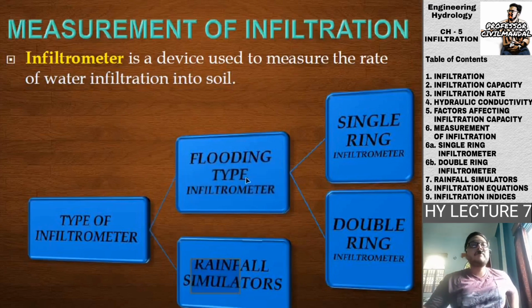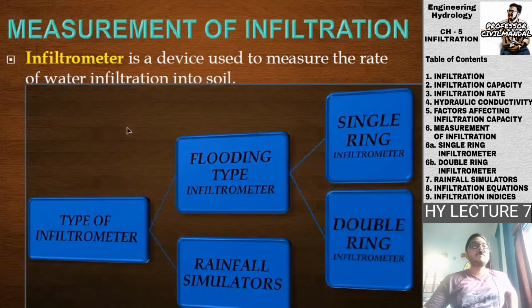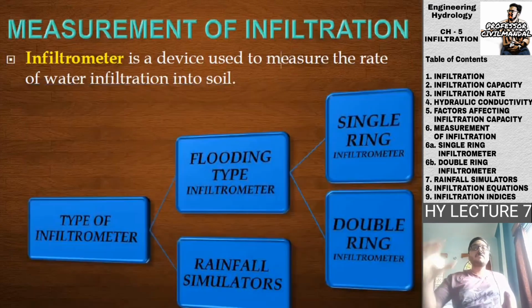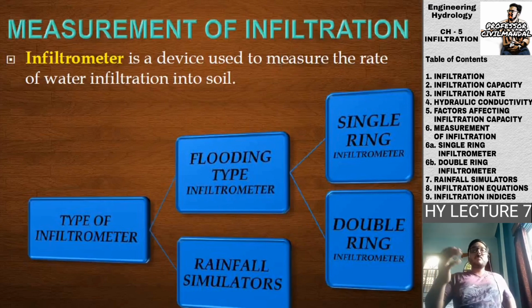Among the flooding type infiltrometers, there are two types: one is the single ring infiltrometer, another is the double ring infiltrometer. So now what is this flooding type infiltrometer? What are the single and double rings of the infiltrometer? What are rainfall simulators? We are going to read it now.